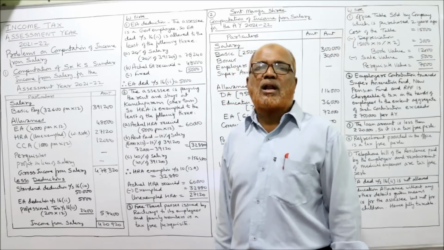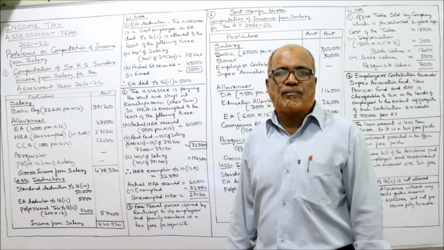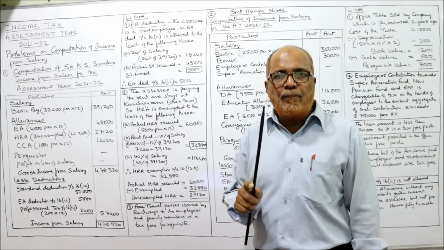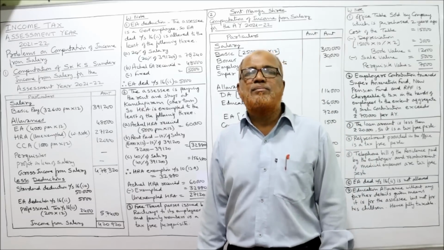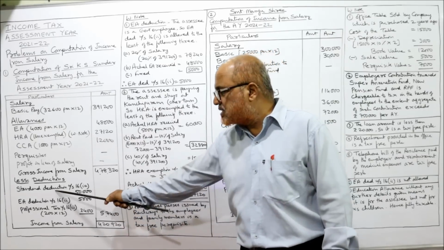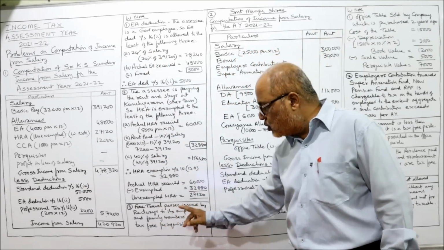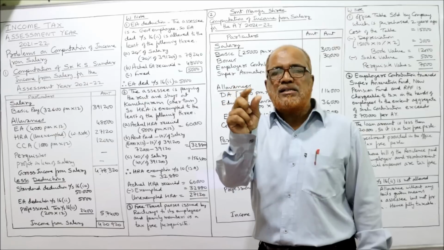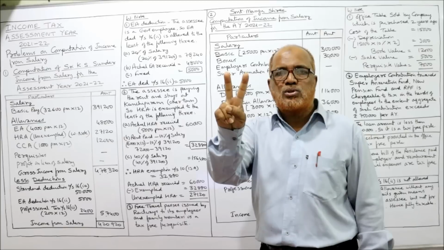From this, 3 deductions are allowed under section 16. The first is standard deduction. In the last video I have explained you all these provisions. Every person who is having income from salary will have a compulsory statutory deduction called standard deduction. The standard deduction is the least of the following 2 amounts. Here there is no space, but you should write it in your notebook. The standard deduction under section 16(1)(a) is the least of the following 2 amounts.